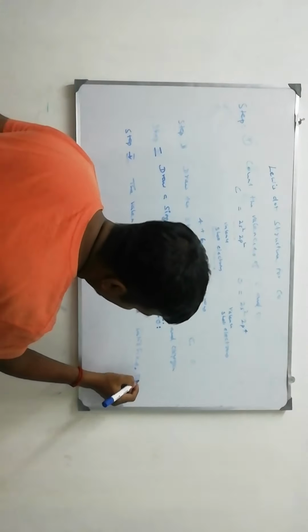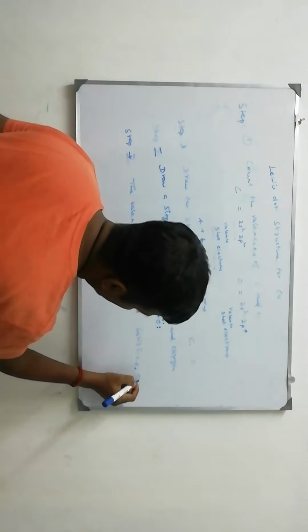See, carbon, triple bond, oxygen, 2 electrons. This is also correct. So these are the steps for writing. First you have to count the valence electrons of carbon and oxygen. Count the total valence electrons of carbon and oxygen.